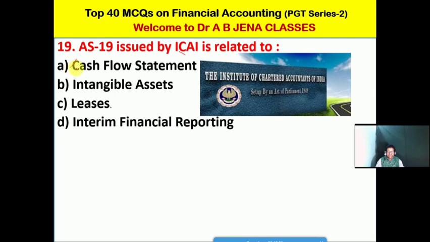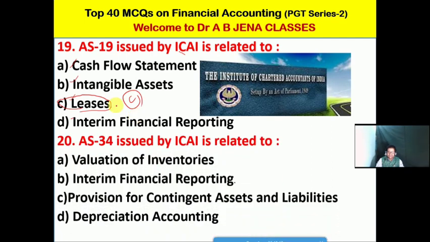A its cash flow statement, B its intangible assets, C its lease, D its interim financial reporting. No doubt, friends, so C is the right option for this MCQ. Accounting standard 19 issued by ICAI is related to the lease. So C is the right option for this MCQ.